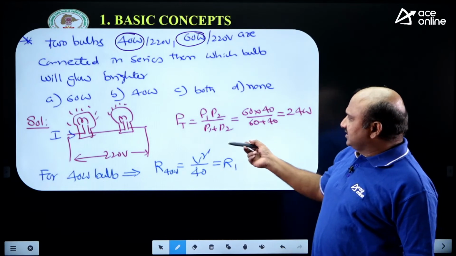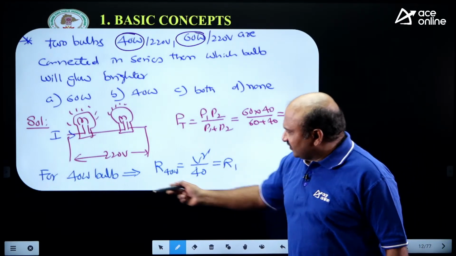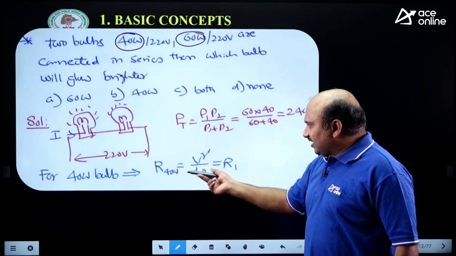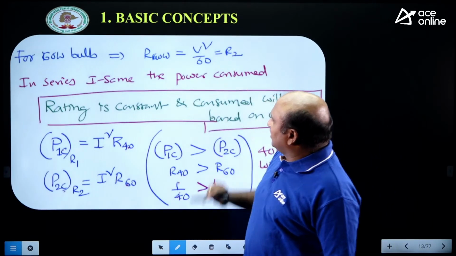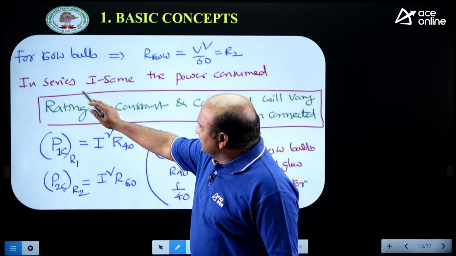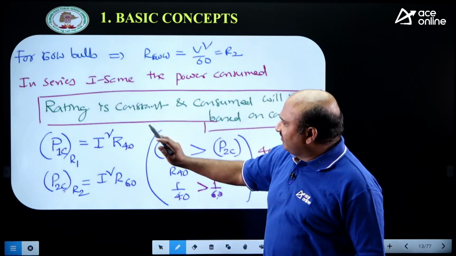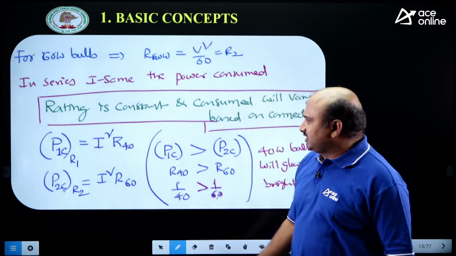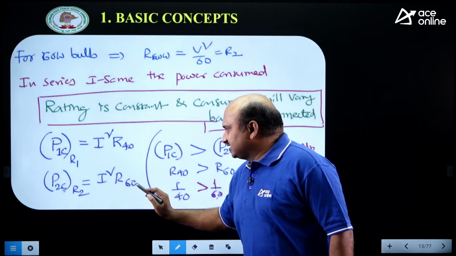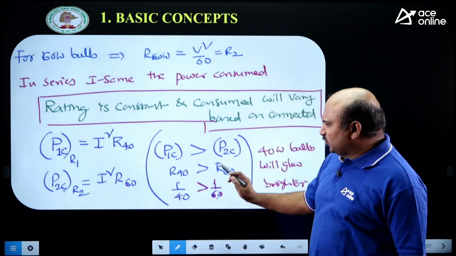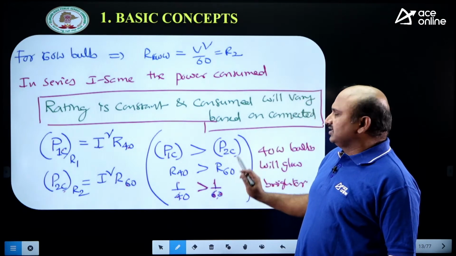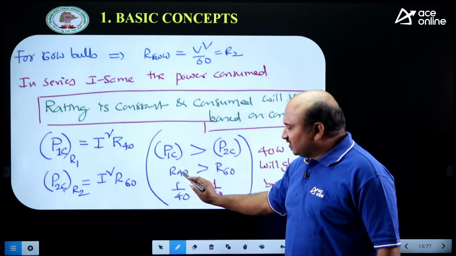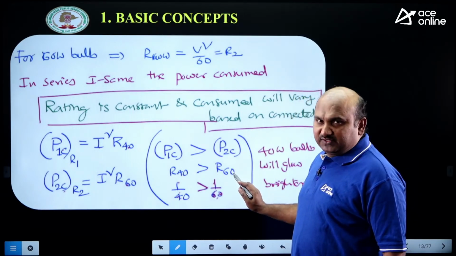And according to this, total power we are getting 24 watts. R40 is equal to R1 I have taken, and R60 is equal to R2 I have taken. Now, in series, current is the same. The power consumed by this one is I square into R40 and I square into R60. Which is more? Power in R40 or power in R60? The resistance value of this is more.